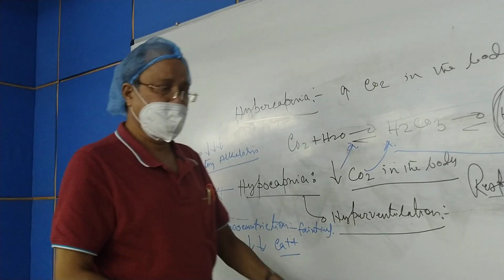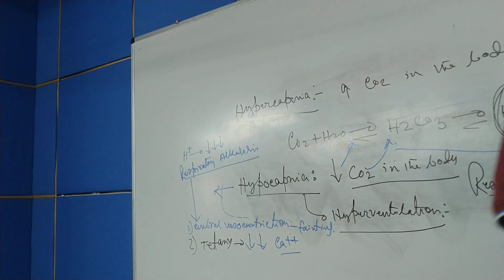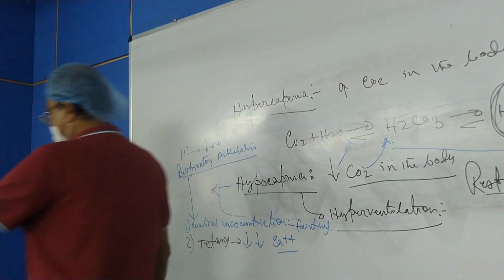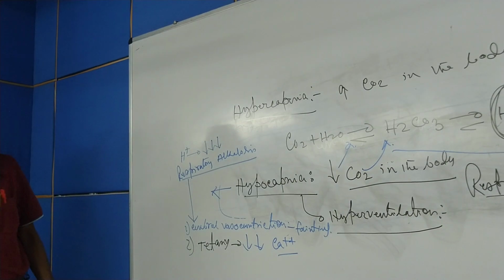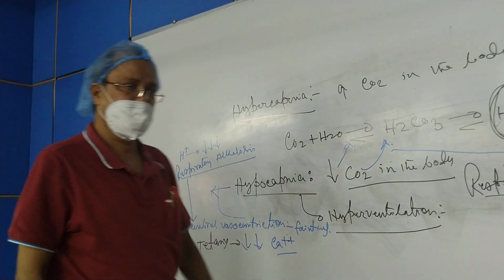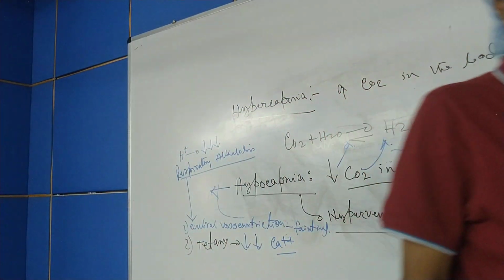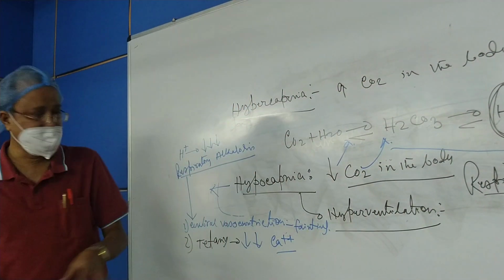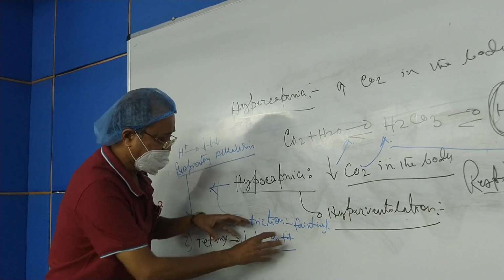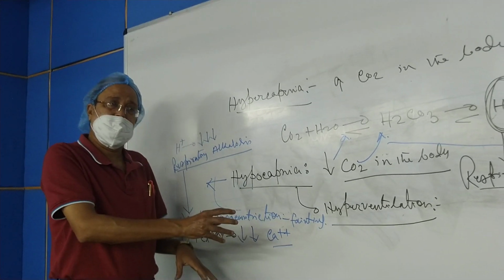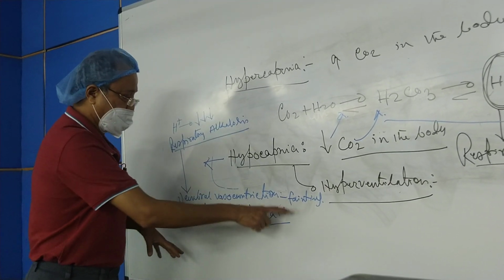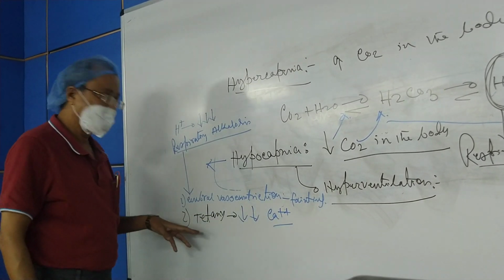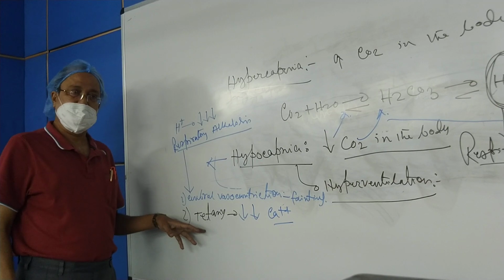The majority of the calcium undergoes formation of compounds with other substances like citrate and carbonate: calcium carbonate, calcium nitrate, calcium citrate. All these compounds are formed, as a result of which there is reduction in the calcium ion pool of the blood, which is known as hypocalcemia, and as a result of hypocalcemia there will be tetany. We know it quite well.